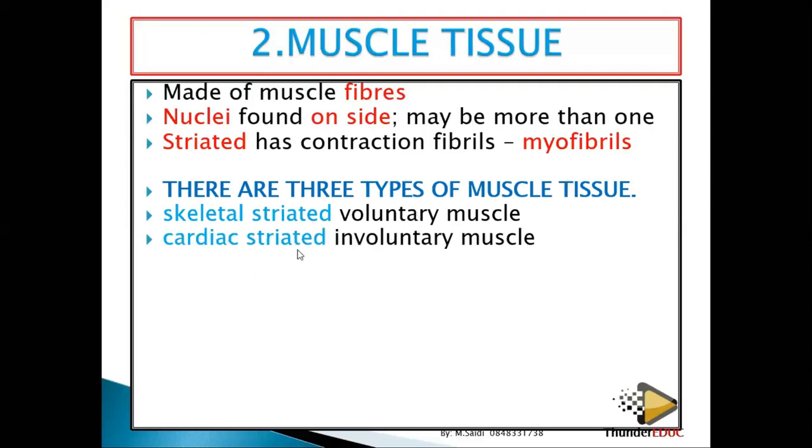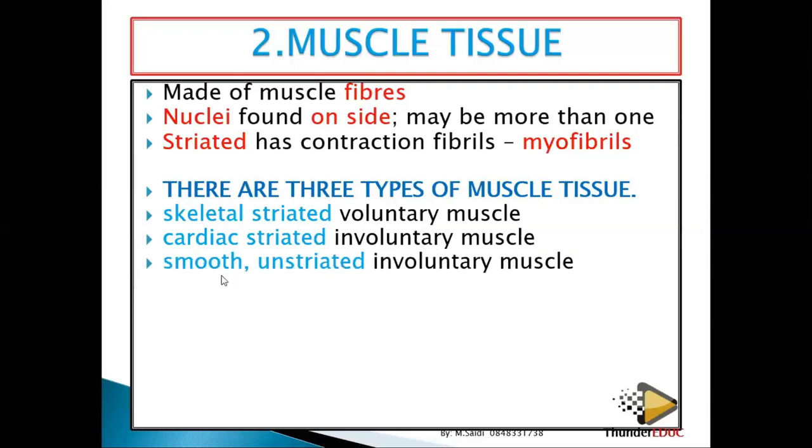Number 2, cardiac, striated involuntary muscles. Whenever you talk about cardiac, you're talking about the heart, the human heart. So the heart is called cardiac. Involuntary because you don't have control over it. Striated means that it has some stripes. So it's cardiac, striated involuntary muscles.